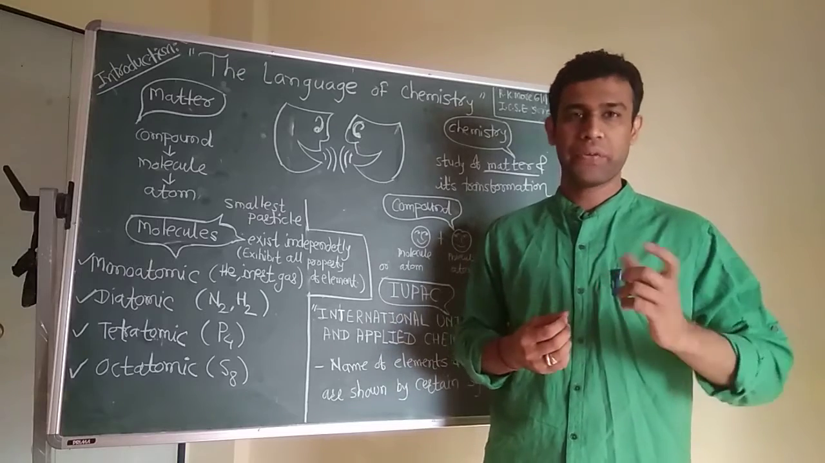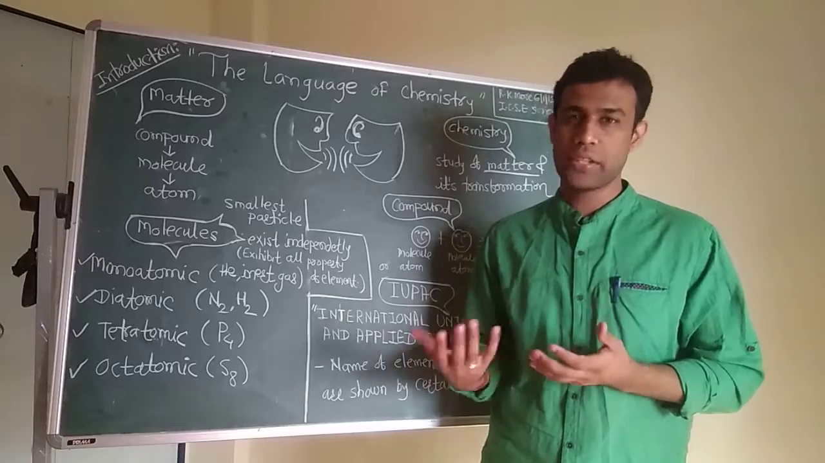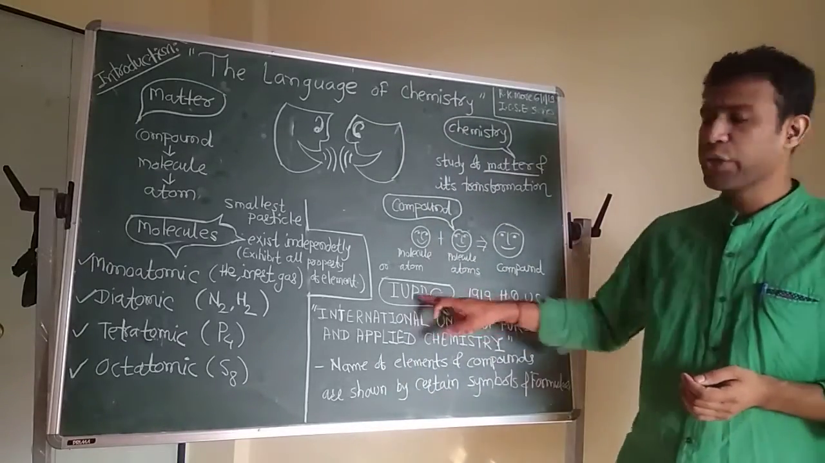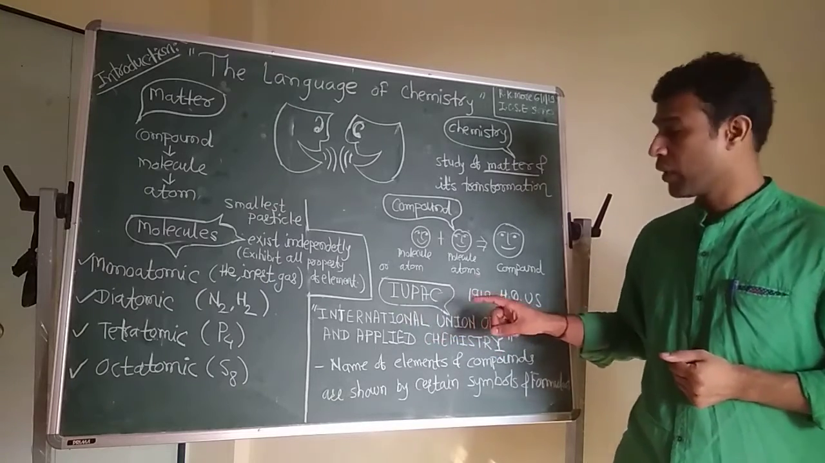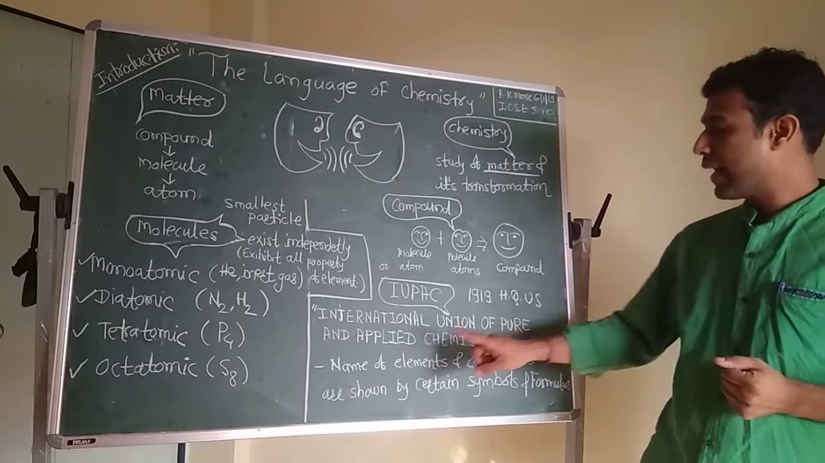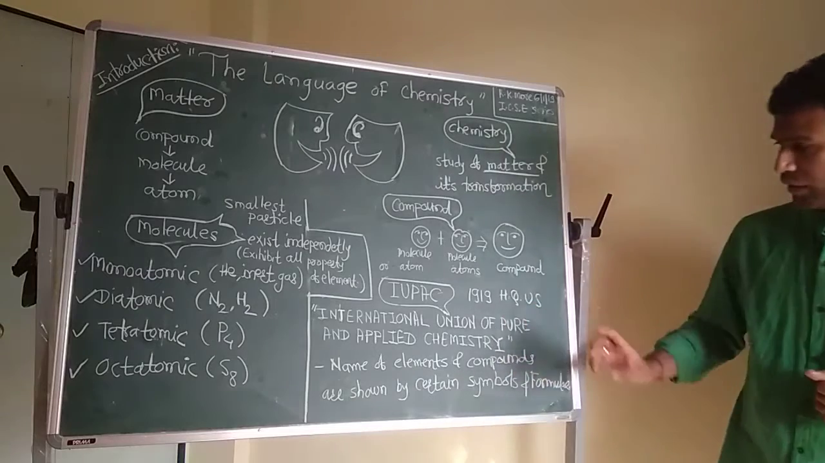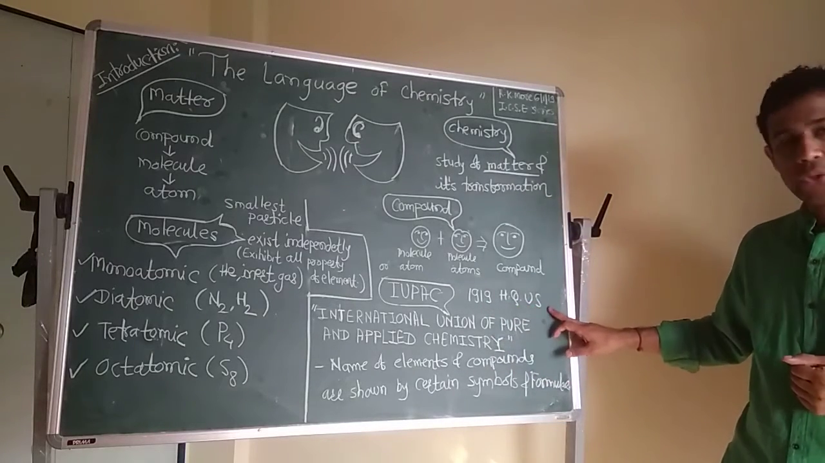If you know the language very well, then we can easily communicate and easily progress in our society. Therefore, they set up one union, that is IUPAC. Some call it the IUPAC name. That is the International Union of Pure and Applied Chemistry. This is the IUPAC union, which was set up in 1990. Its headquarters is in the USA.